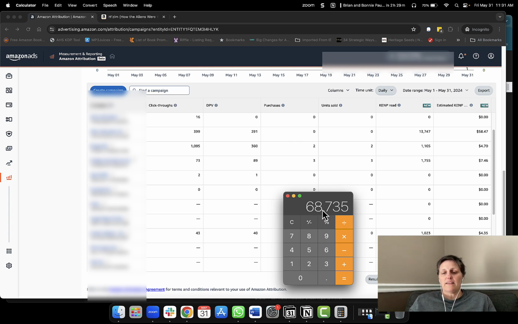So that would mean that this is the number that we're going to use. I would leave it at 68.7 or round it up to 68.9. Then you're going to divide that by the click-throughs, not the DPV. Okay, that gives us a number, and then after you've done that, you're going to take this number and times it by 100. That is actually going to be a 17.2% conversion rate on that link in the last 31 days.